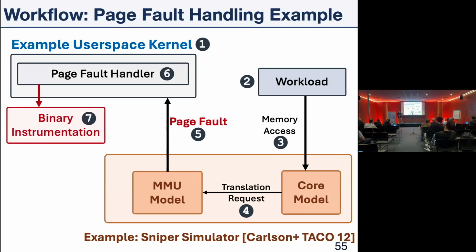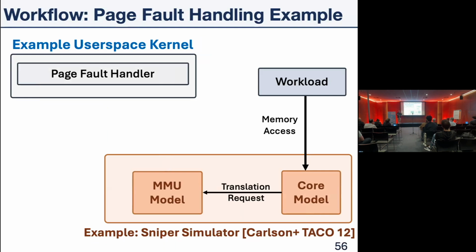The page fault handler gets invoked at user space, and the binary instrumentation tool generates a stream of instructions back to the core model as feedback, so that the core model can add the latency of the page fault to the total translation latency. When this process finishes, the page fault handler communicates the page fault outcome to the simulator.